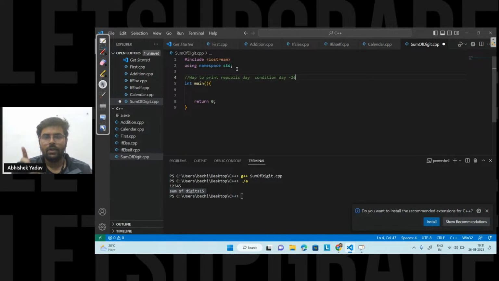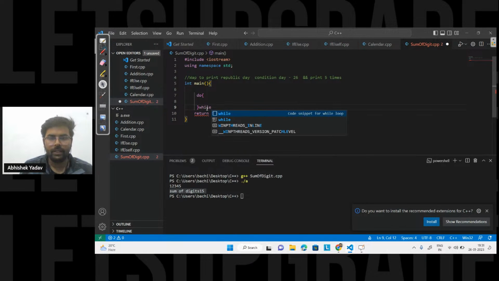You have to check this condition first, that is the day value should be 26, and the second condition, print 5 times. So here let's use the do while. So do, and here you have the while keyword. Let's take one variable here, that is int day is equal to 26.